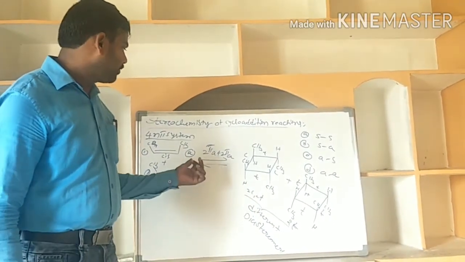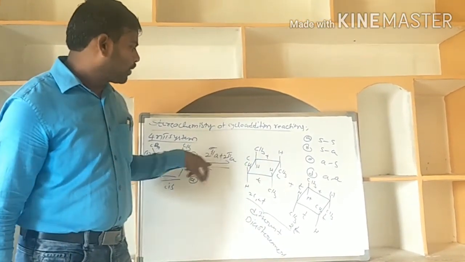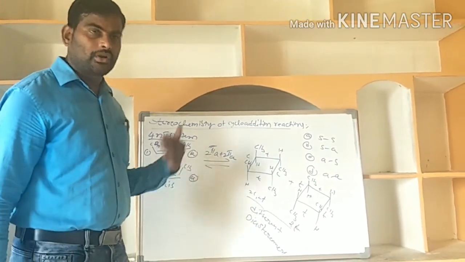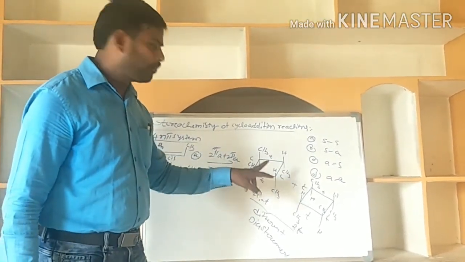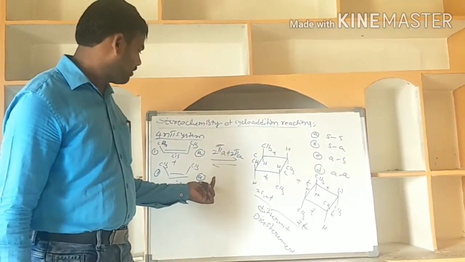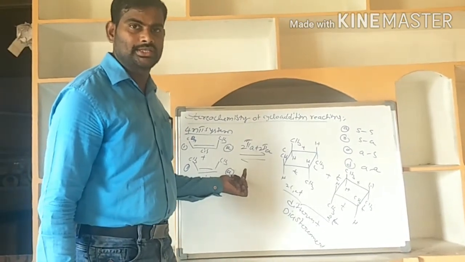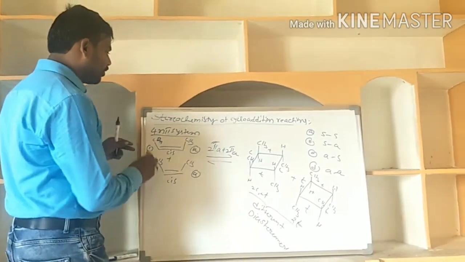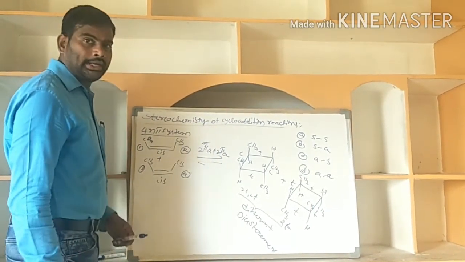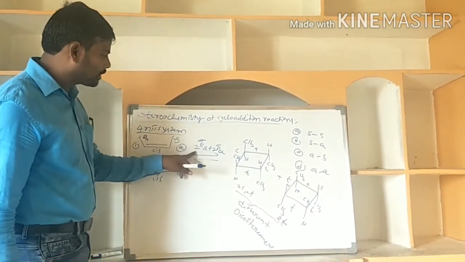One more point: in supra type of additions, the geometry of the reactant does not change in the product. If it is acting as an andra partner, the geometry changes. This is about the supra-supra, supra-andra, andra-supra and andra-andra additions of the 4n and 4n+2 systems, that is, 2 pi 2 pi additions.